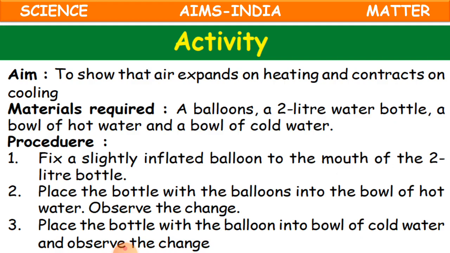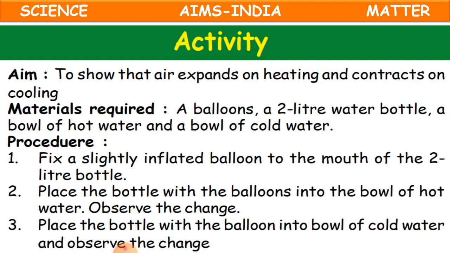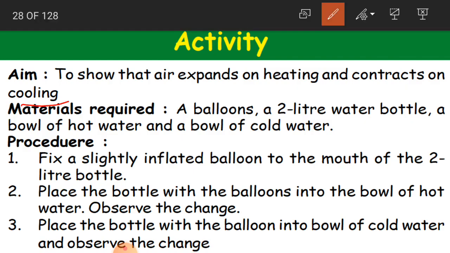Okay, children, clear? What you have to do now is show that air expands on heating and contracts on cooling. You have to show that air is going to expand on heating and contract on cooling.